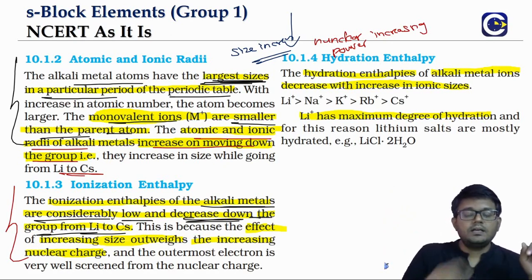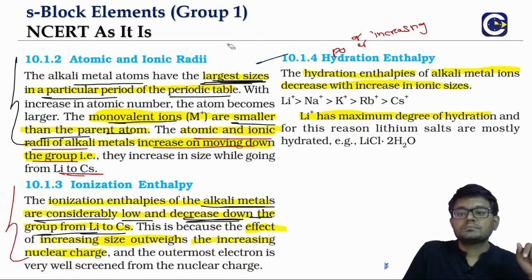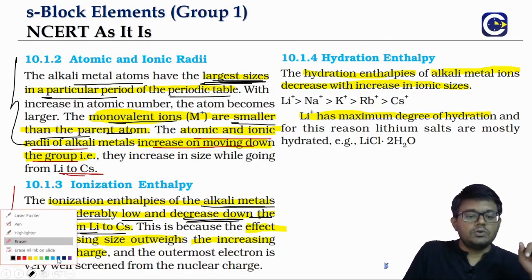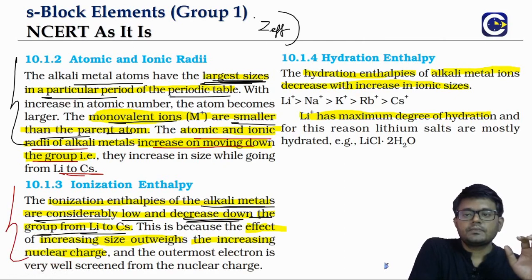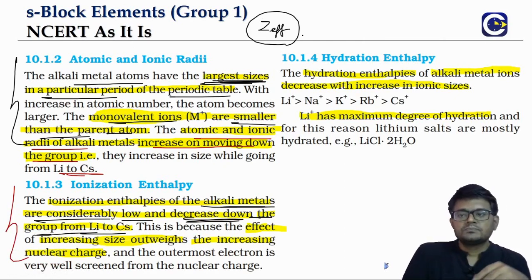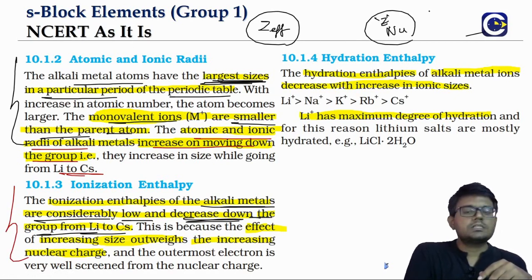So in our periodic classification of the properties, right, we have made a separate video about the effective nuclear charge, Z effective. So the nucleus is there, which will have protons equal to the atomic number.